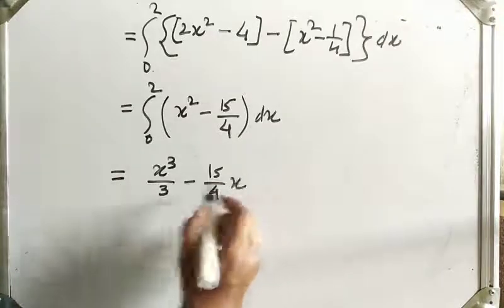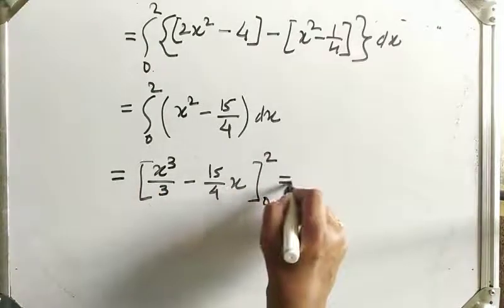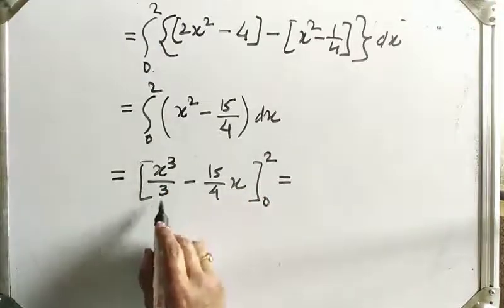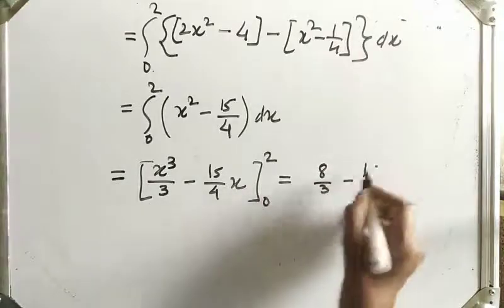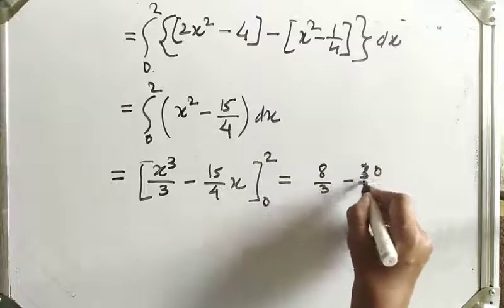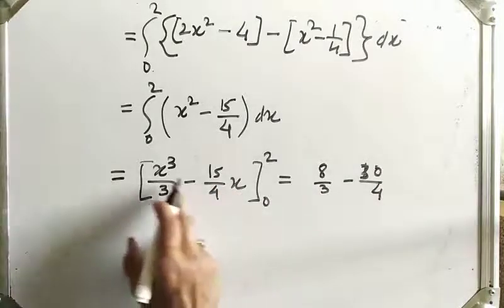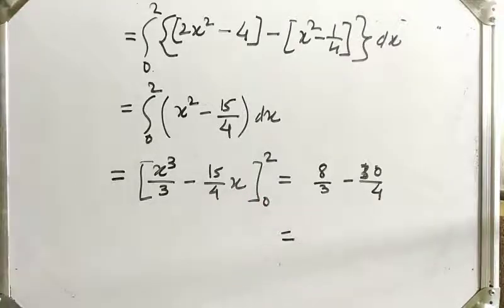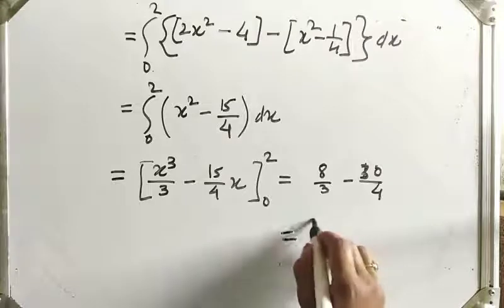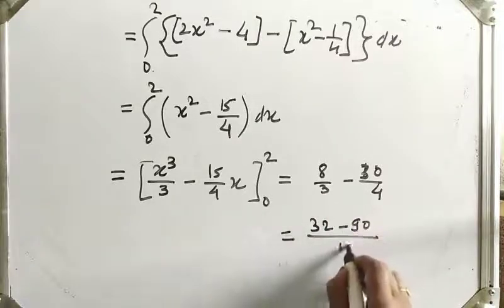upon 4 as it is, into integration of dx is x. Apply limits 0 to 2. So apply limits, it will be 2 cube upon 3, that is 8 upon 3, minus 15 into 2, that is 30 upon 4, minus of, by putting 0 we get 0. So what will be the final answer? 32 minus 90, 4 into 3, 12.